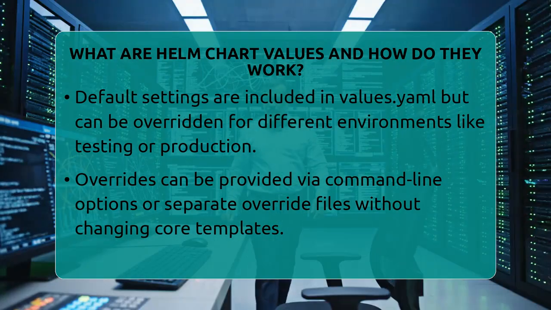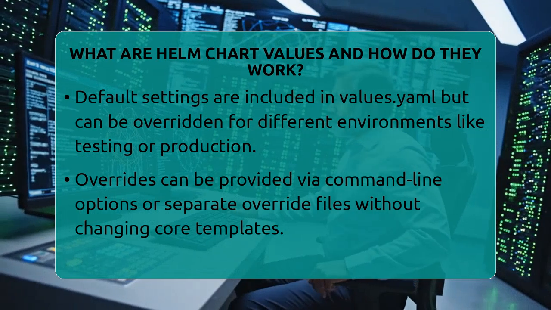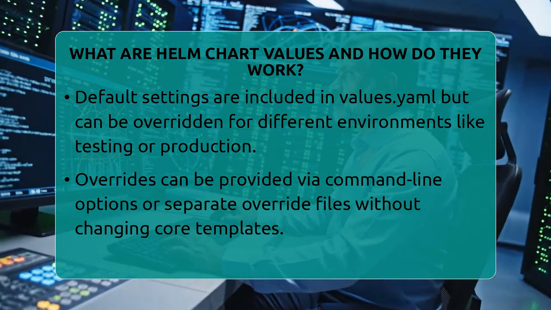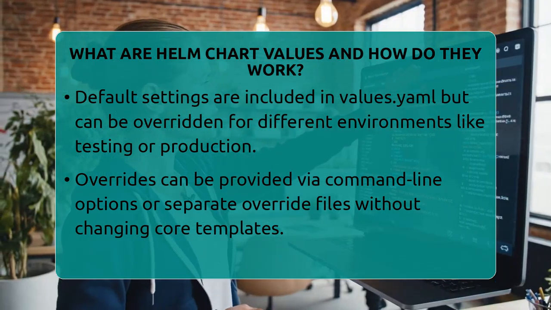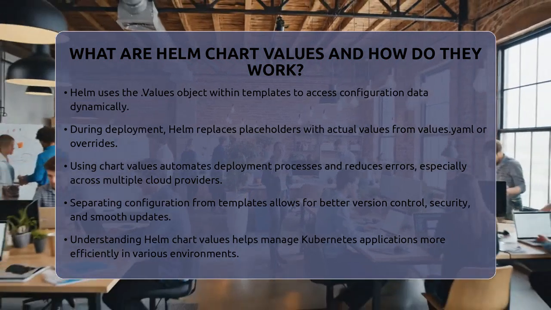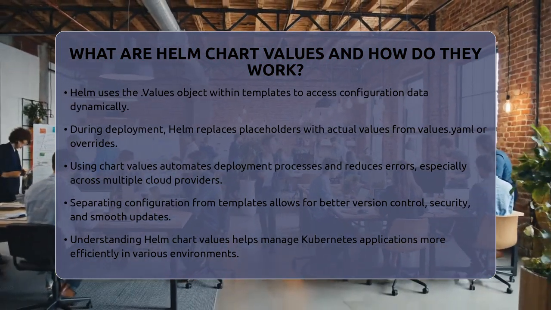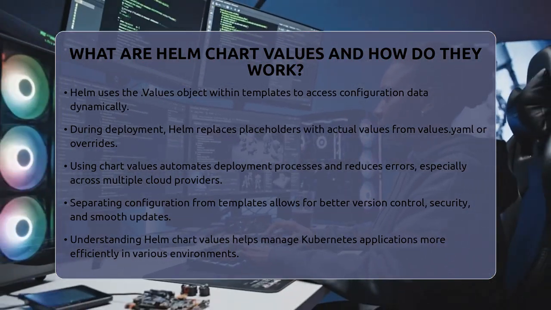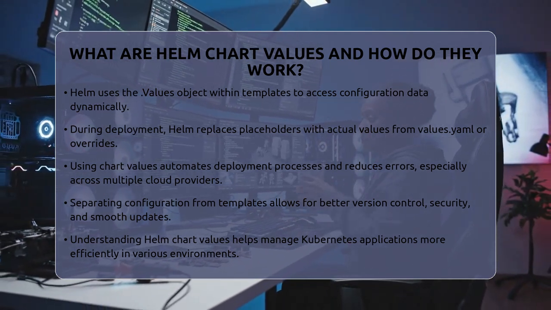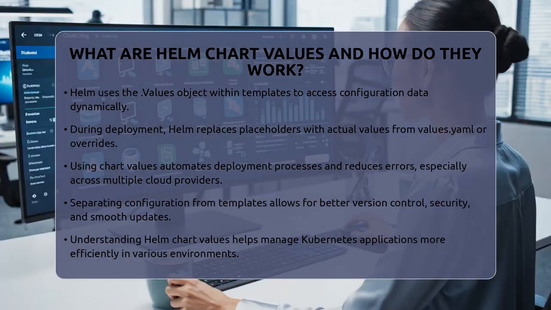From a cloud infrastructure point of view, Helm chart values are essential for automating deployments. They help teams manage configurations across different cloud providers like Amazon Web Services, Microsoft Azure, or Google Cloud. By keeping configurations separate from the templates, teams can version control their settings, apply security policies, and update applications smoothly.